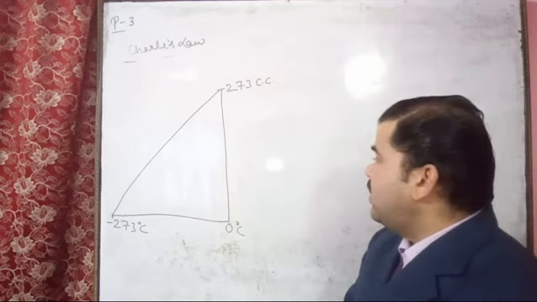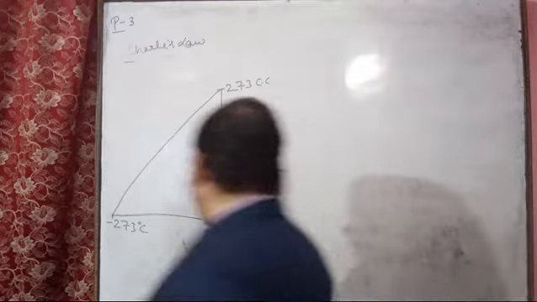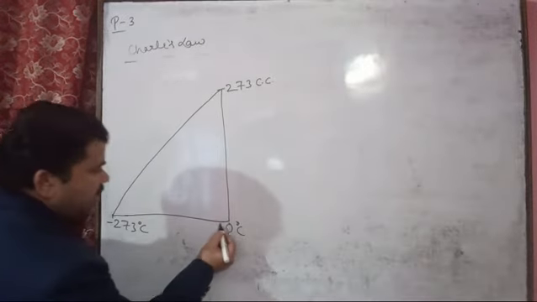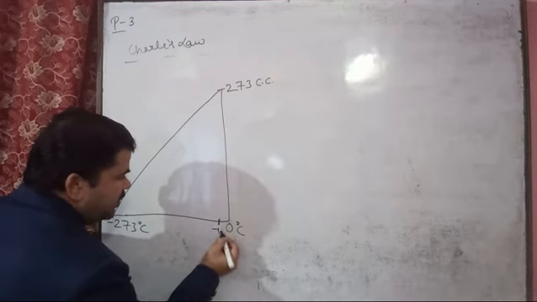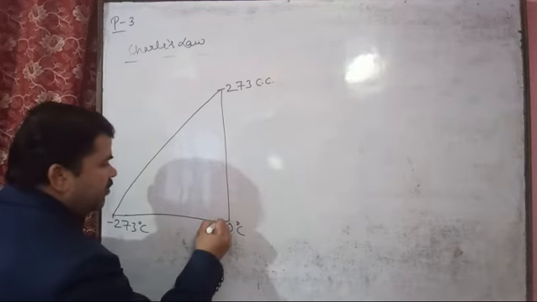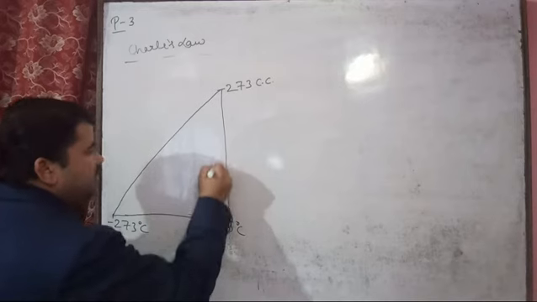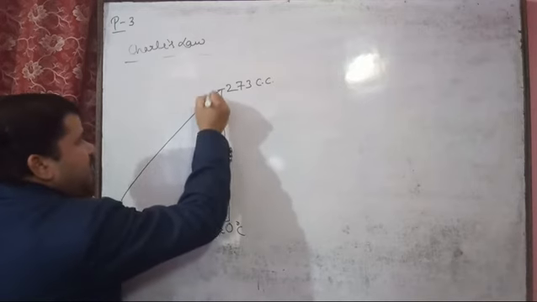So in this way, if we decrease the temperature, if you are taking minus 1 degree Celsius, then at minus 1 degree Celsius the gaseous volume will be what?